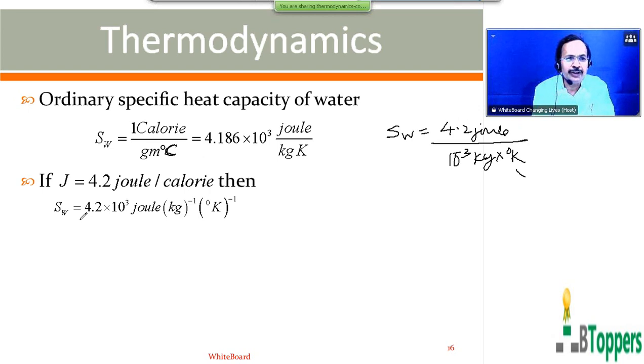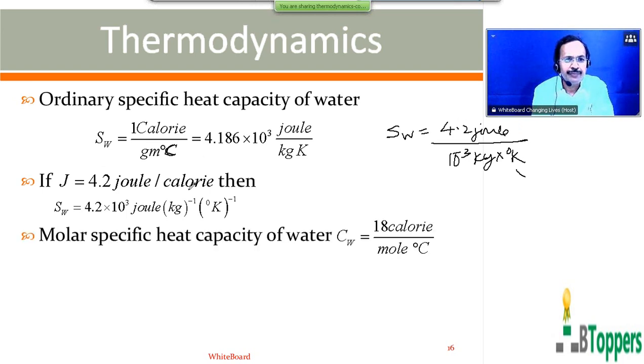So you can write ordinary specific heat of water in the SI system as 4.2 into 10 cube joule per kg per degree Kelvin, in case the mechanical equivalent of heat is mentioned as 4.2 joule per calorie. Molar specific heat of water, denoted by CW, represents the amount of heat energy required to increase the temperature of 1 mole of water by 1 degree centigrade. So 1 gram molar mass of water, as you study in chemistry also, is 18 gram per mole.